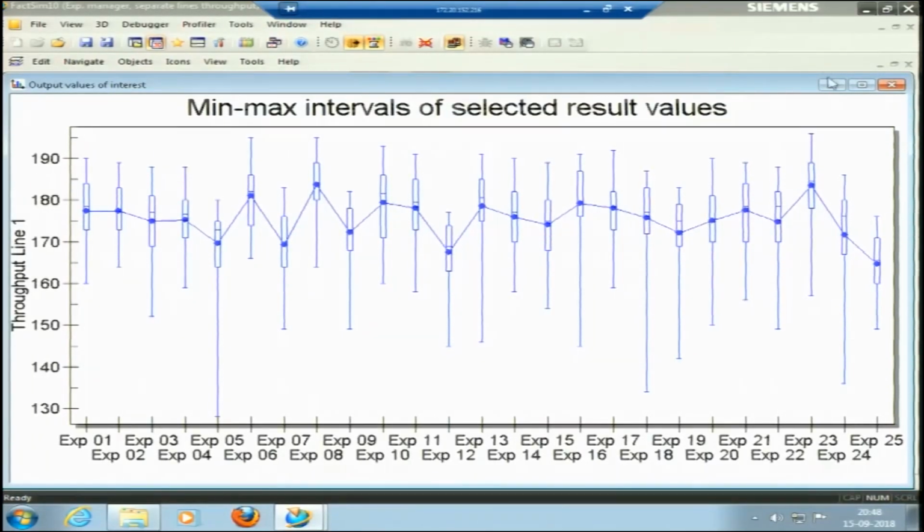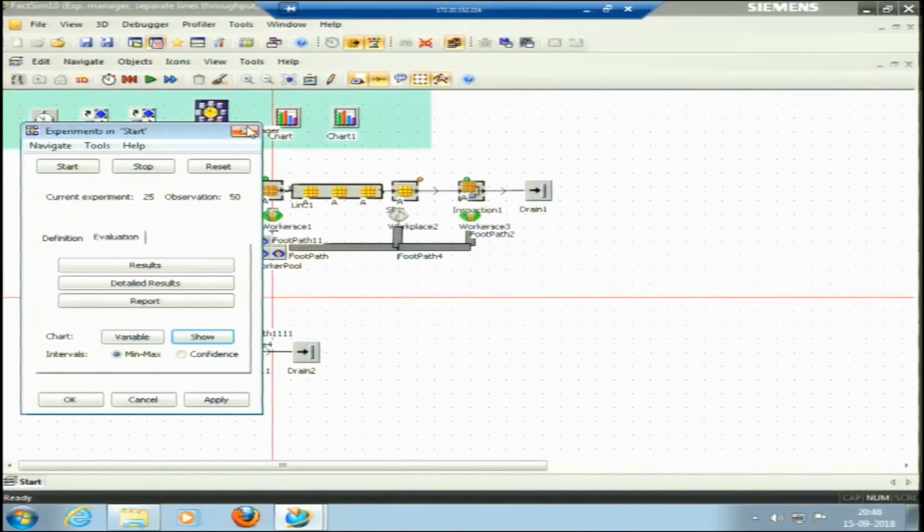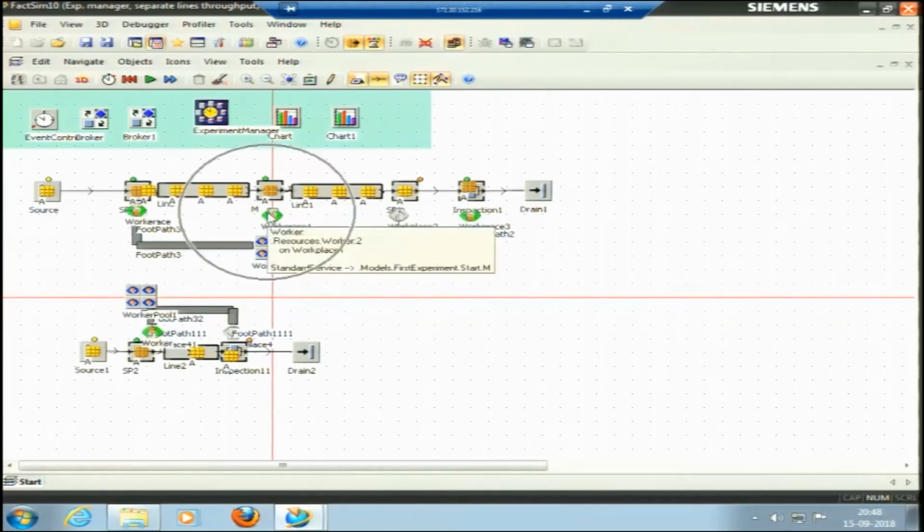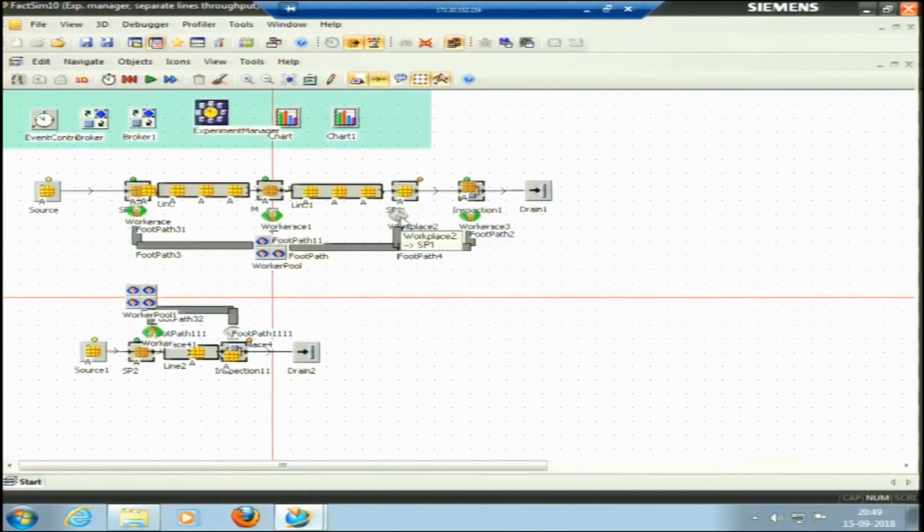In this experiment the number of workers employed was 4: 3 workers in line 1 and 1 worker in line 2. We can also think of employing 5 workers, with a fourth worker in line 1 and another in line 2.